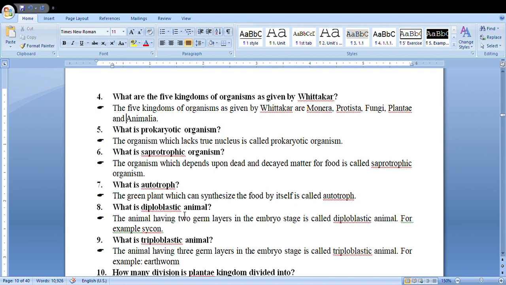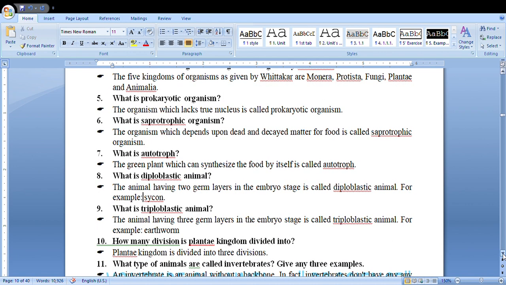What is diploblastic animal? The animal having two germ layers in the embryo stage is called a diploblastic animal. For example, Hydra. What is triploblastic animal? The animal having three germ layers in the embryo stage is called a triploblastic animal. For example, earthworm.